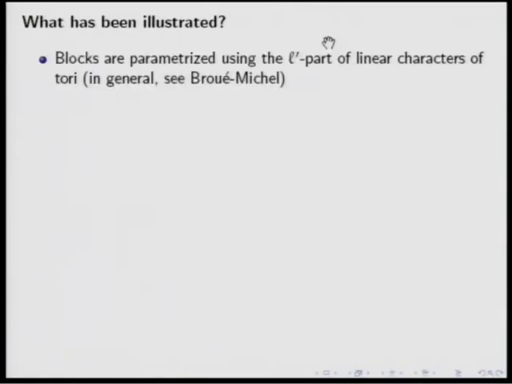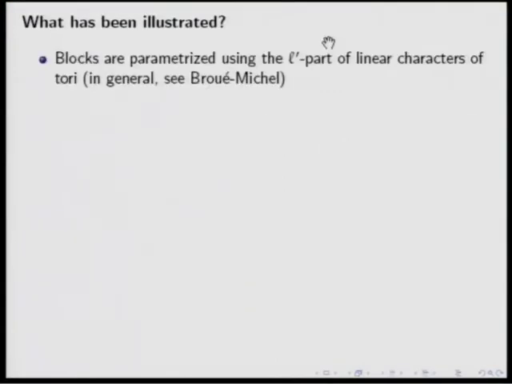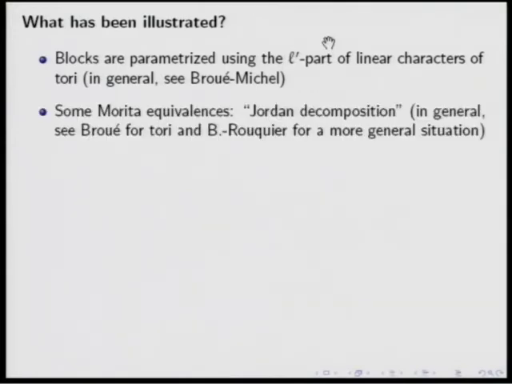The first thing is that for the parametrization of blocks, characters are parametrized using linear characters of tori. For parametrizing blocks, we need to use the L prime part of the linear characters of tori. That was the partition into blocks that we have obtained. In general, for finite reductive groups, it's a theorem due to Broué and Michel that this principle still holds. We have obtained some Morita equivalence.